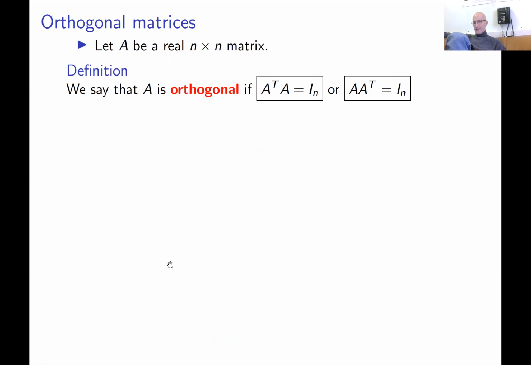This is the absolutely standard definition. A square matrix A is said to be orthogonal if A transpose times A is identity, or A times A transpose is identity. We already proved that these two conditions are equivalent, so it doesn't matter which one to check. So you can check this, or you can check this.